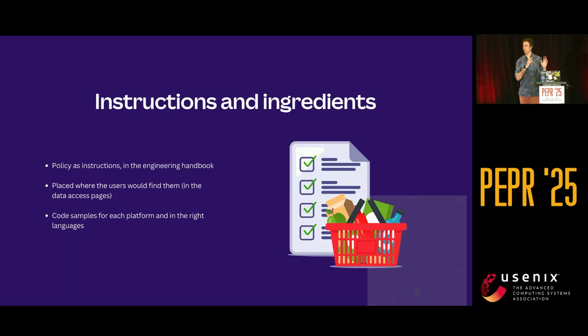The biggest win we had here was not to build a new section of our handbook about privacy and consent, and not to write a new policy, and not to update our privacy training for all engineers every year to say if you use data, go check preferences. It was to find where the engineers were getting data today. Where were the instructions? You got a grad engineer, just started. They go to the handbook. Section 3, you get access to data. Now in there, in step 3, it says, here's the snippet of code to use to join with our table or to call our API in their language, in their platform.